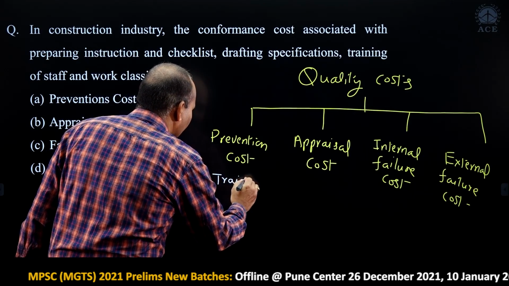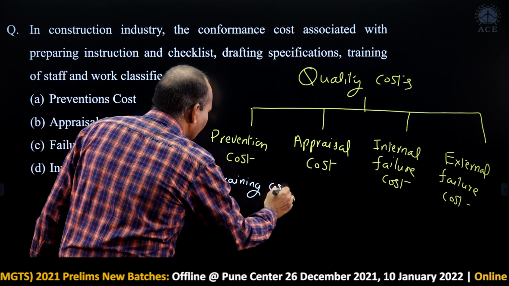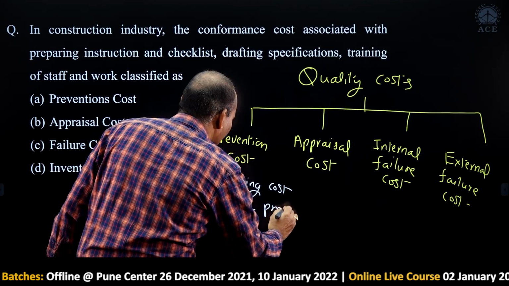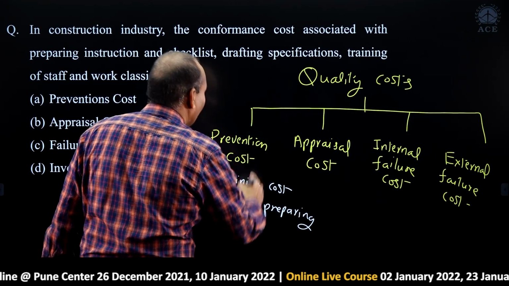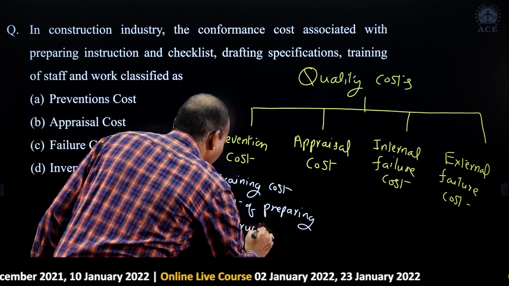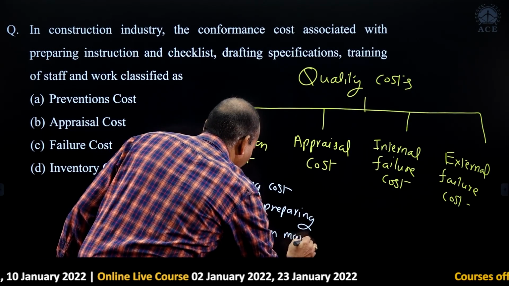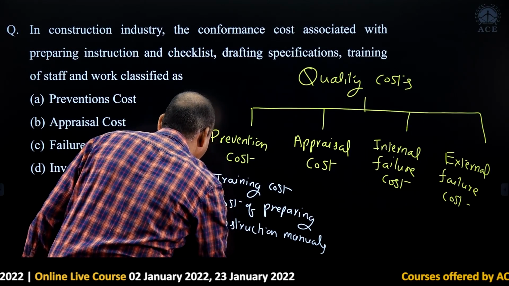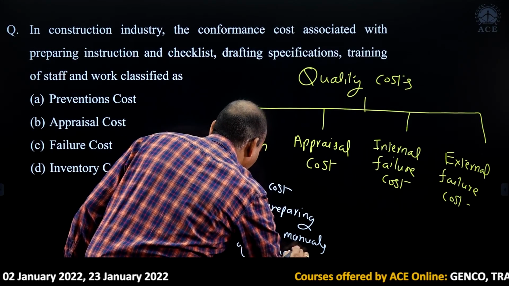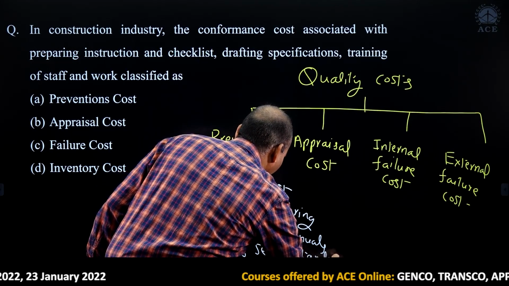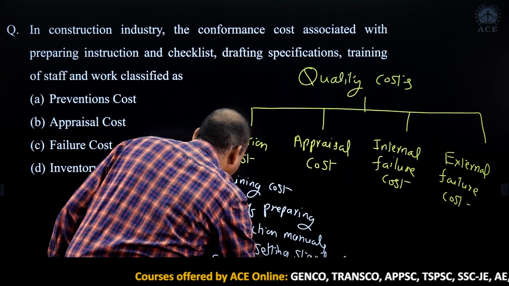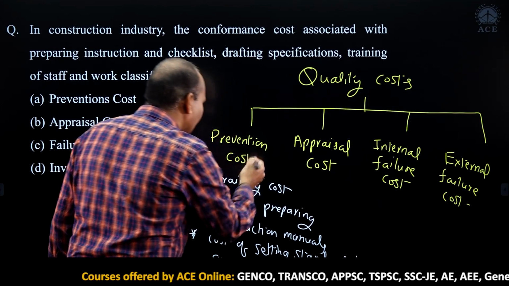So training cost, cost of preparing manual. So all these are related to prevention cost.